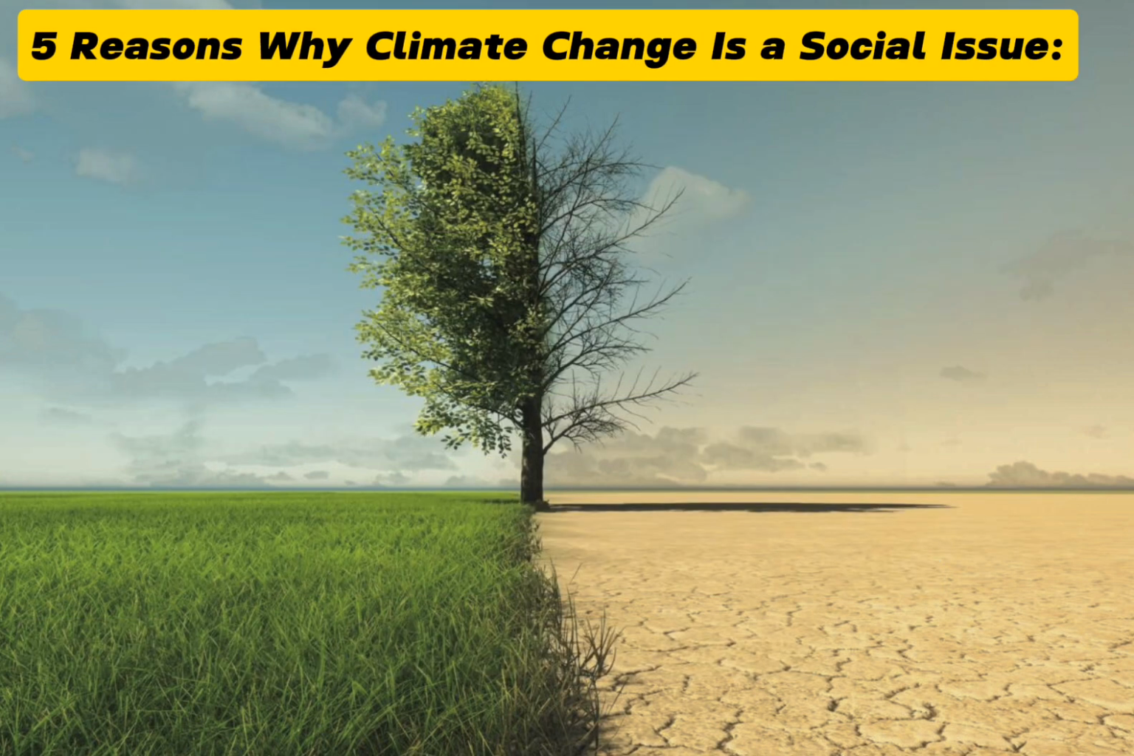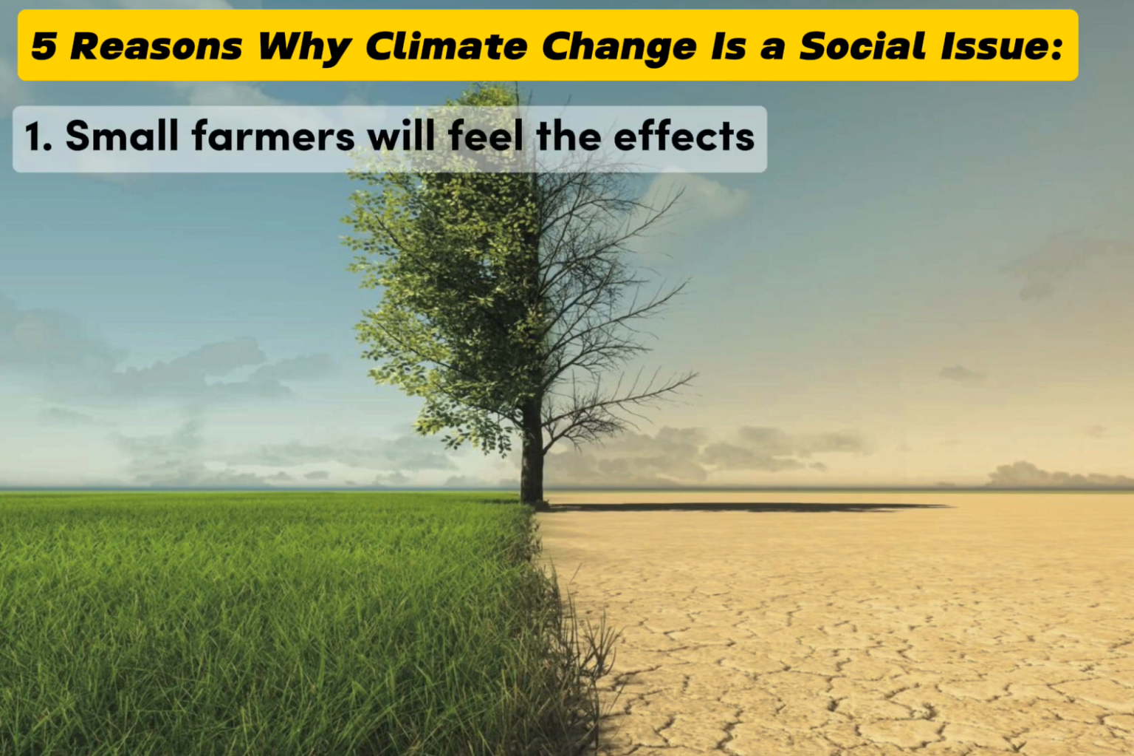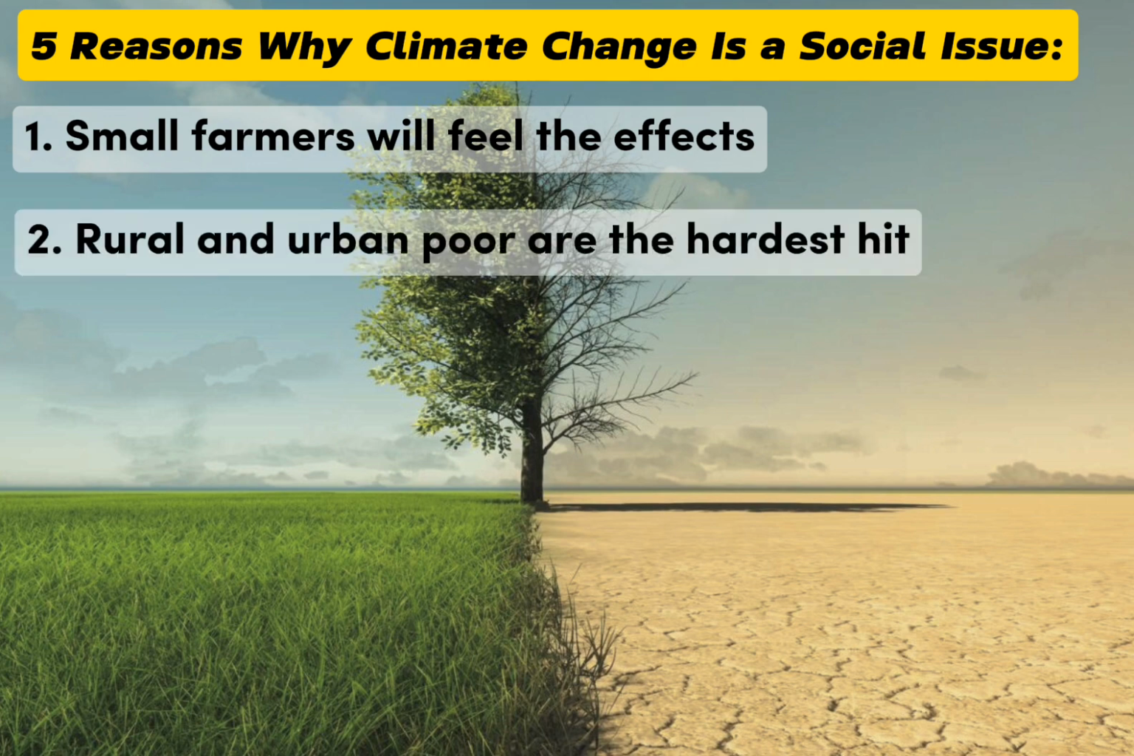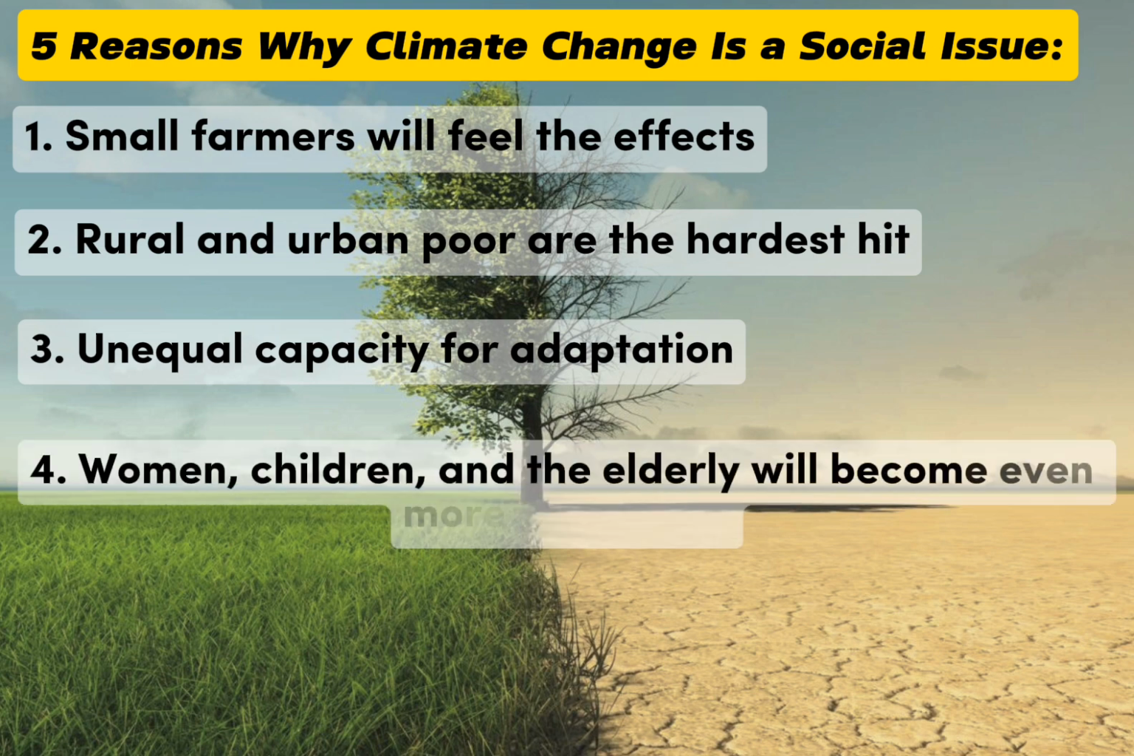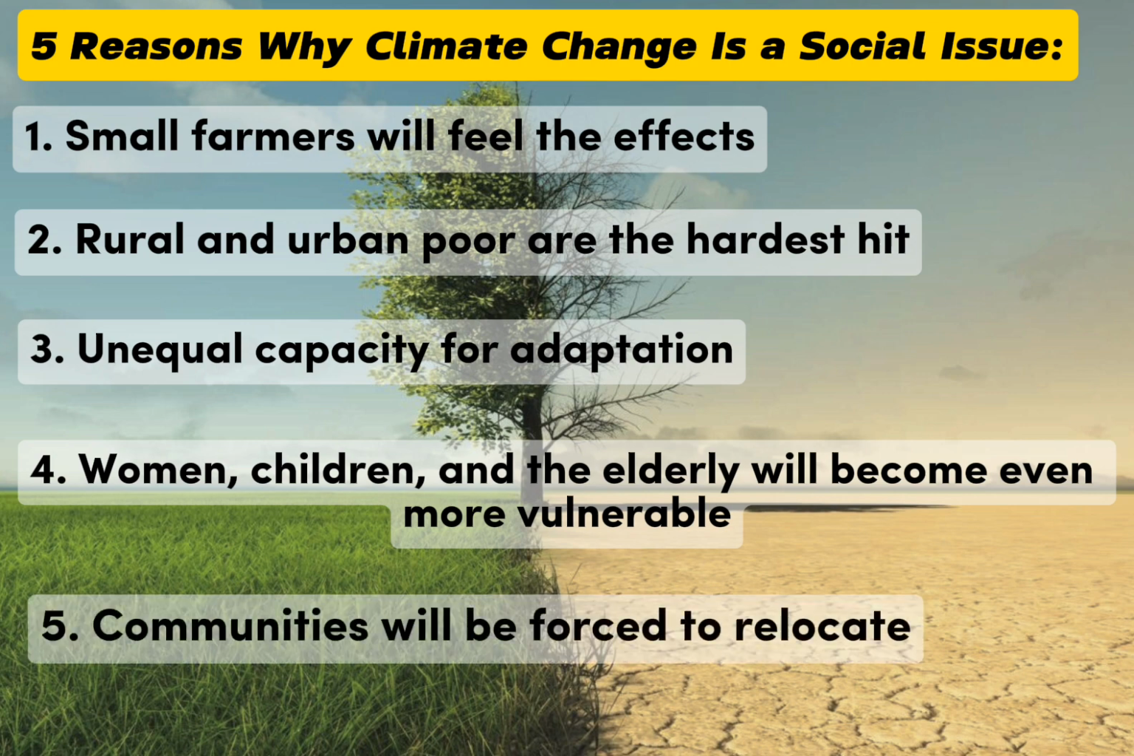Five reasons why climate change is a social issue, not just an environmental one. First, small farmers will feel the effects. Second, rural and urban poor are the hardest hit. Third, unequal capacity for adaptation. Fourth, women, children, and the elderly will become even more vulnerable. And lastly, communities will be forced to relocate.